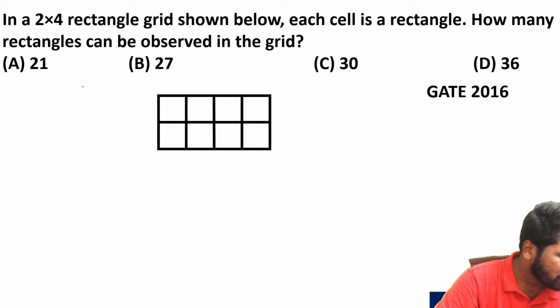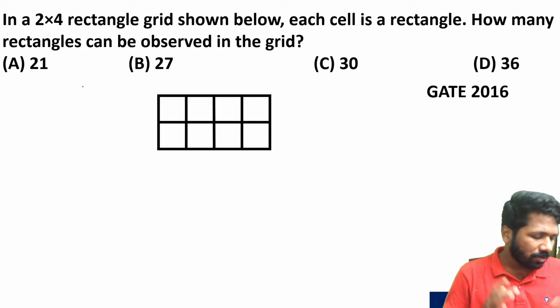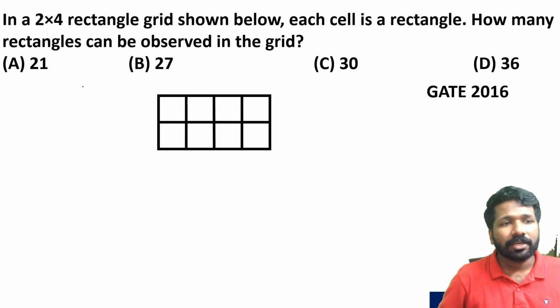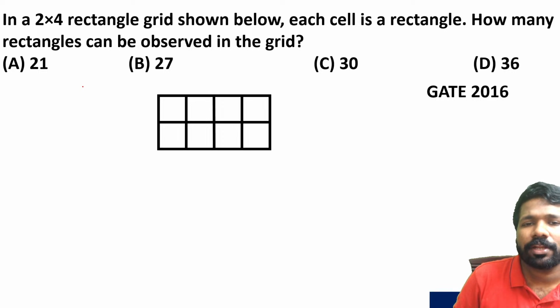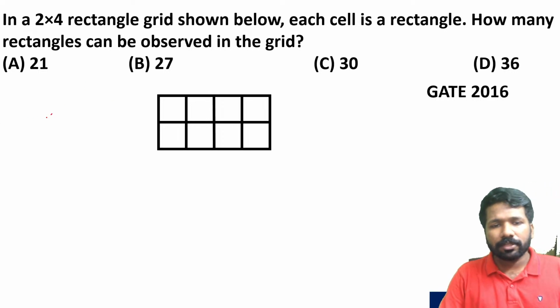Okay, we will discuss this type. This is the last type to be discussed. Try this question. Due to lack of time, I will start explaining. In a 2x4 rectangular grid shown below, each cell is a rectangle. How many rectangles can be observed in this grid?